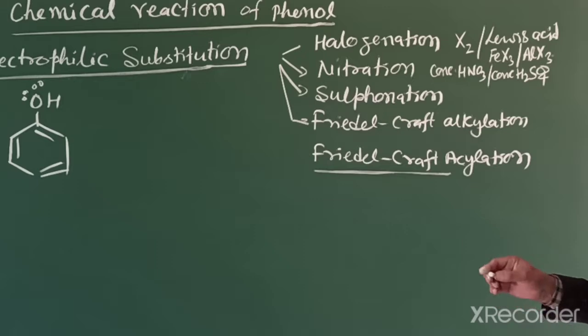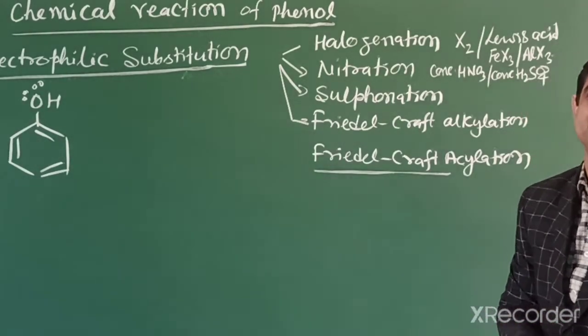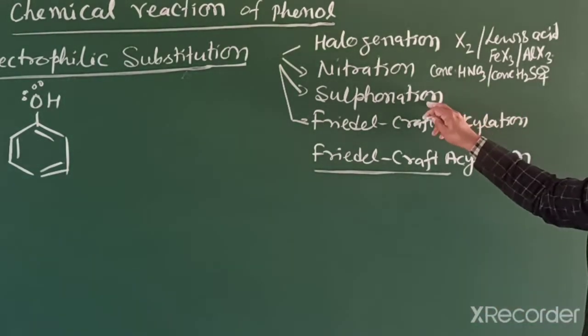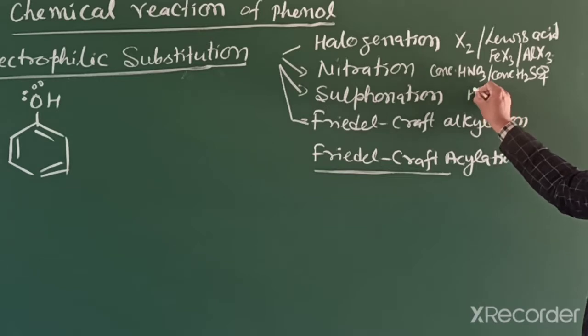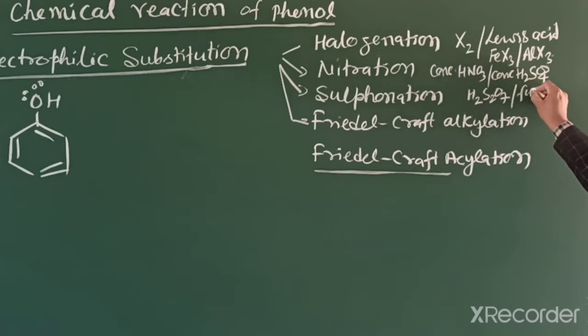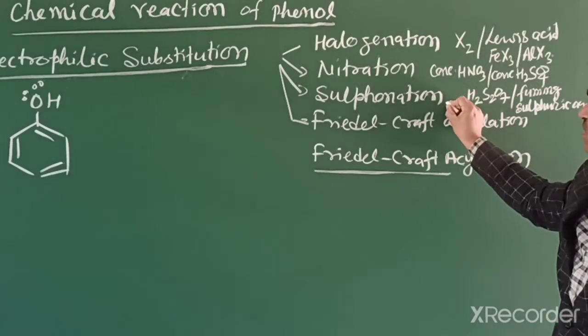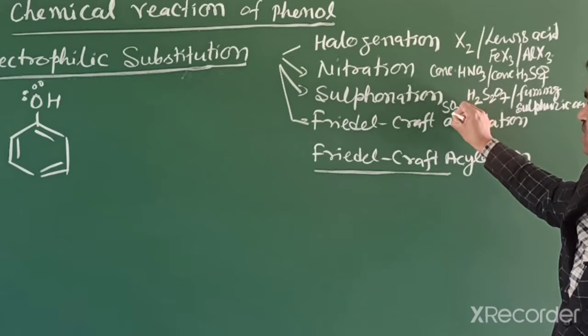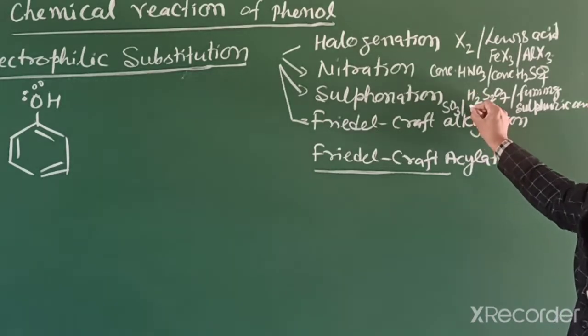And in sulfonation, we need fuming sulfuric acid, meaning oleum, or concentrated sulfuric acid, H2S2O7, known as fuming sulfuric acid. In this reaction, SO3 acts as an electrophile, SO3 gas in sulfuric acid, H2SO4.